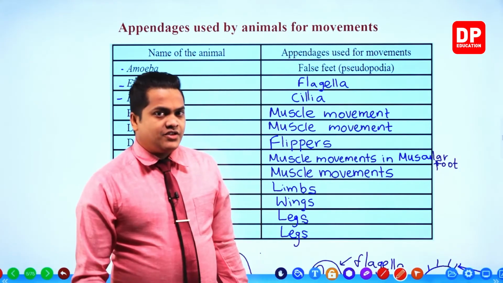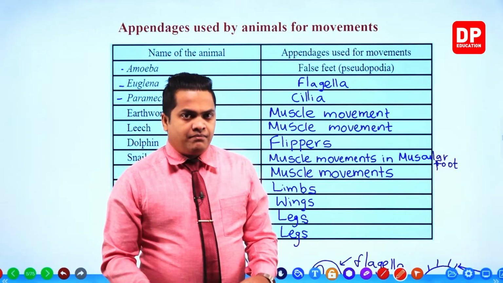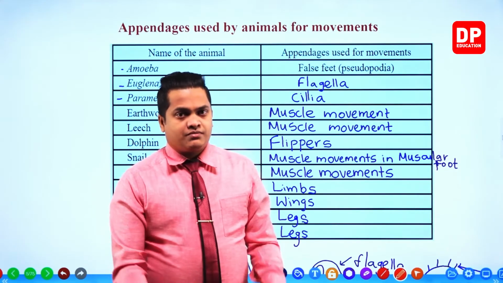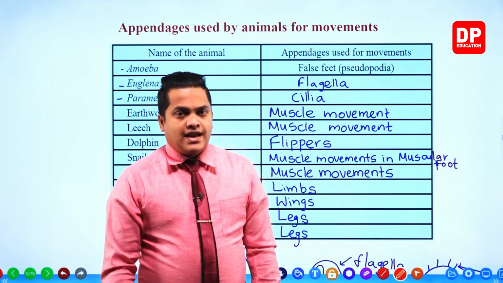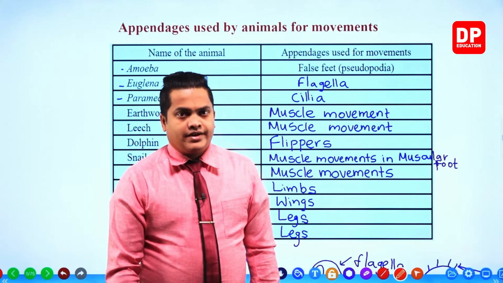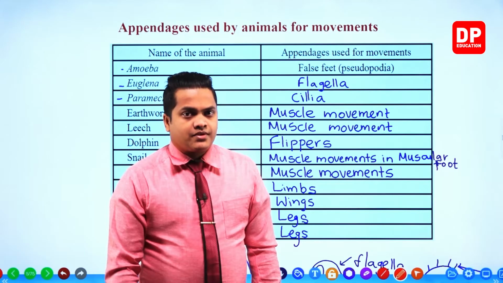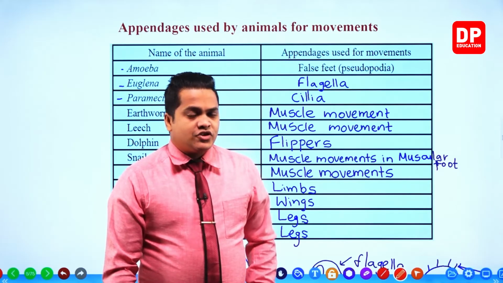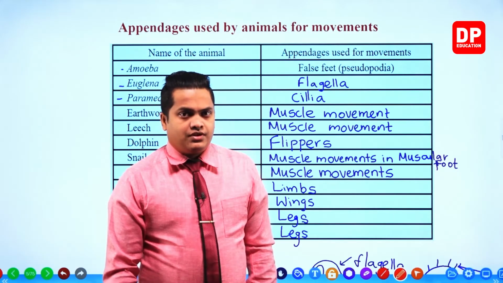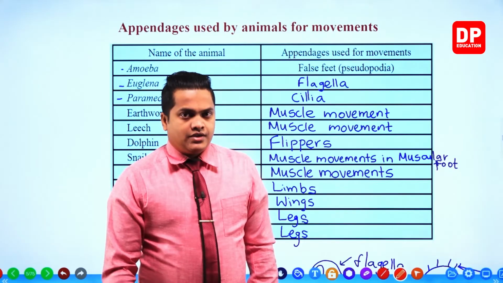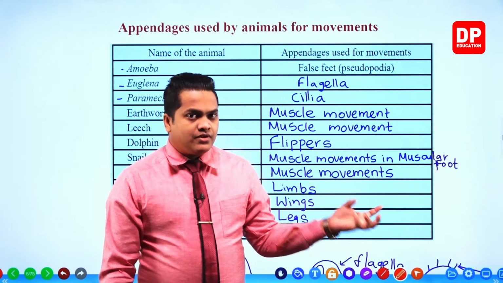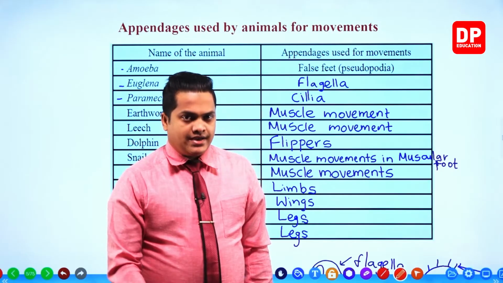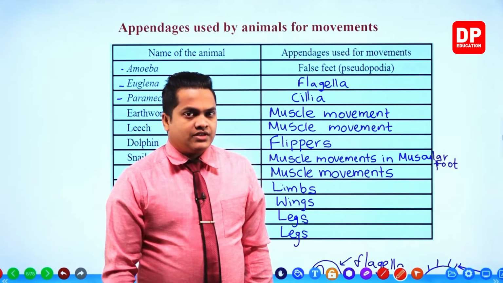So these appendages help in the locomotion of these animals, my dear children. These special appendages are very helpful in locomotion. By looking at that video clip also, we took this idea.